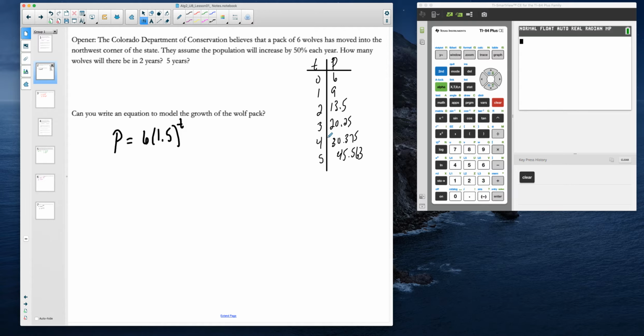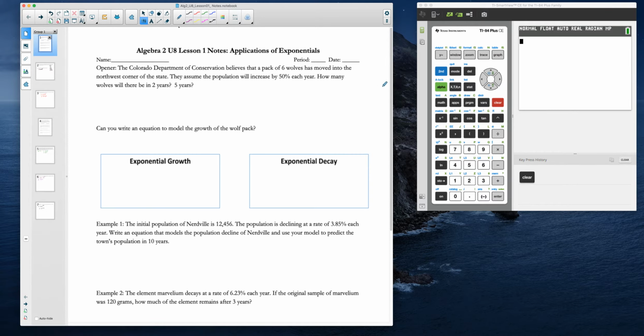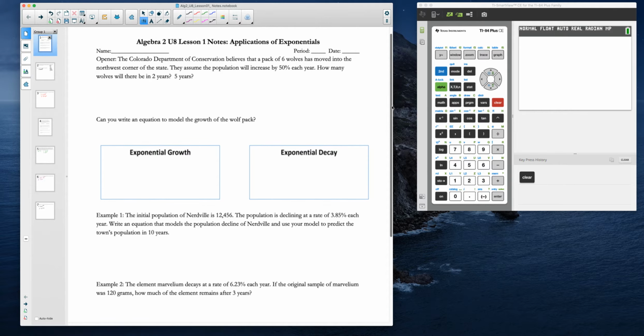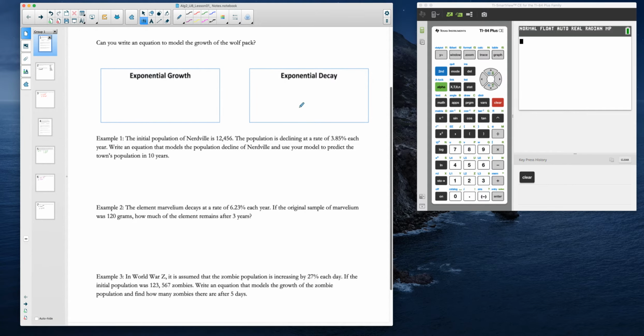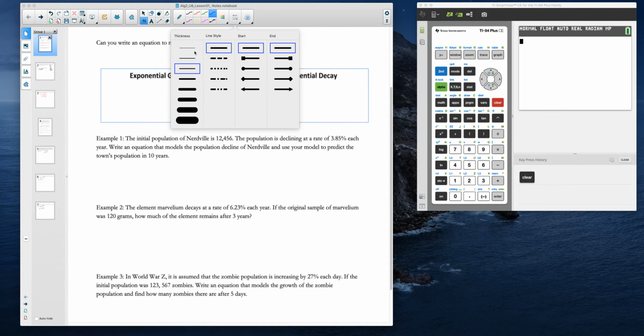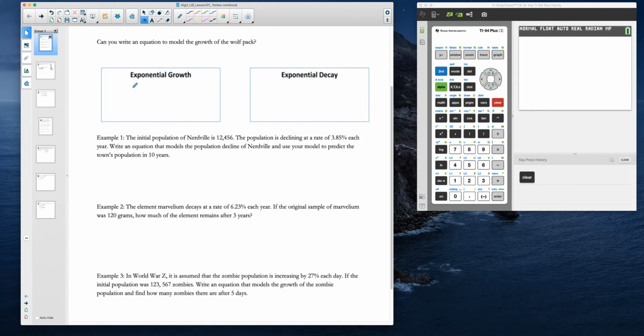in time. So let's flip back over to our notes here. And the good news is that the models for both exponential growth and exponential decay both really look the same. They both look like y equals a times b to the x. And our exponential decay looks very similar. It's just y equals a times b to the x.